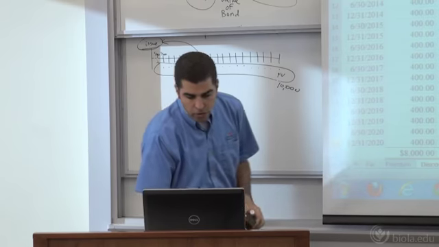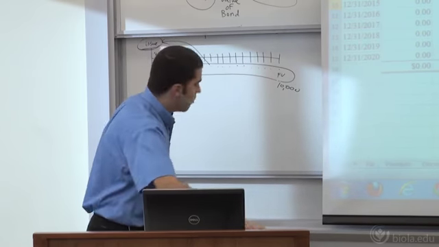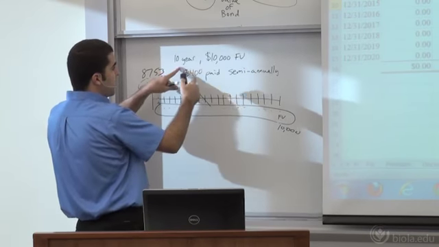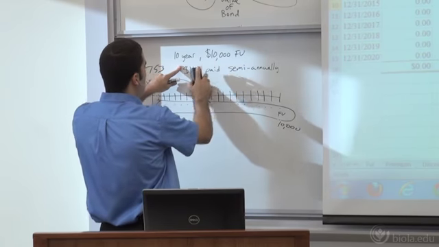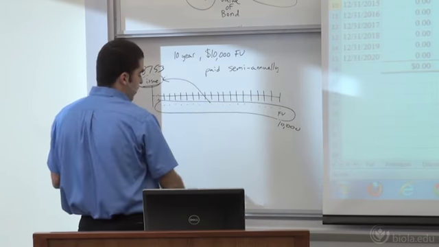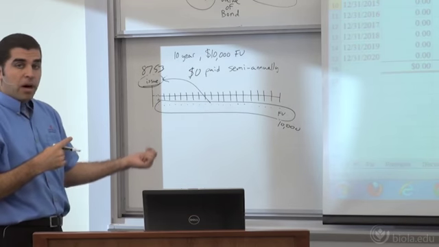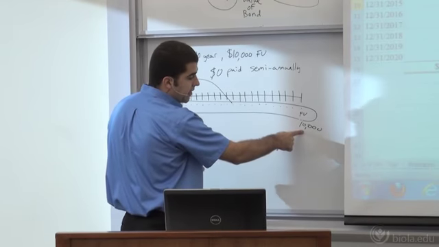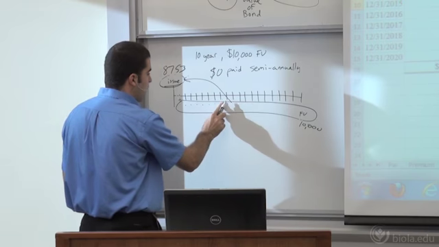Flip over to page 4, which is our zero coupon bond. A zero coupon bond is basically where we get no interest payments along the way. So you could take the same bond, 10 years, 10,000 face value, but instead of 400 paid semi-annually, we're not going to pay anything, 0. Now this bond still has value, because someone is going to get $10,000 at the end of 10 years, but they're not getting all these interest payments. All of these go away.